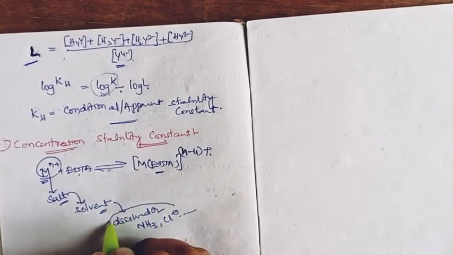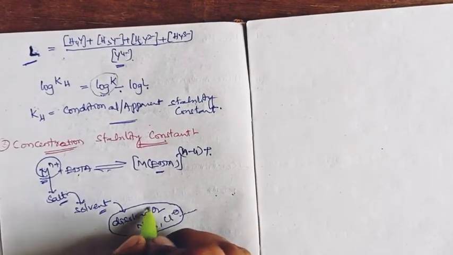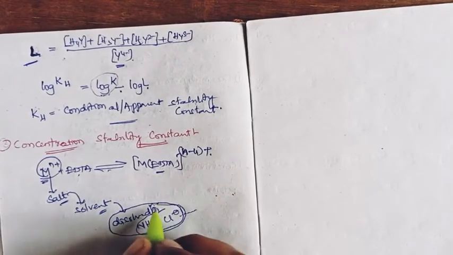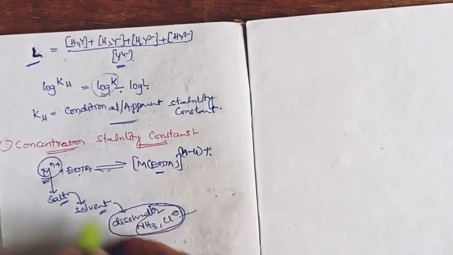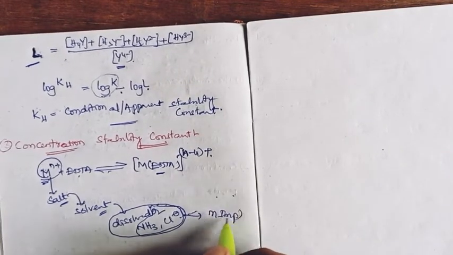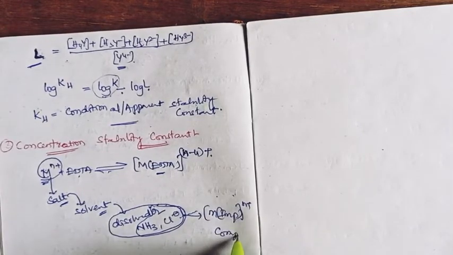Impurities in the water or solvent which have a ligating character can interact with the metal sites and form metal impurity complexes.